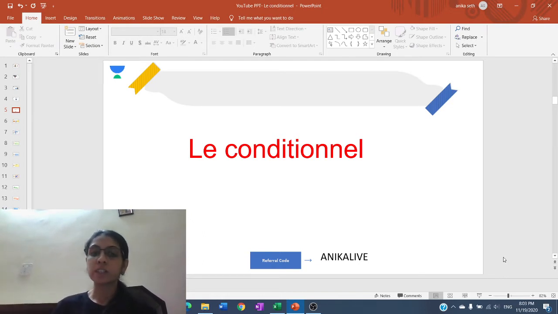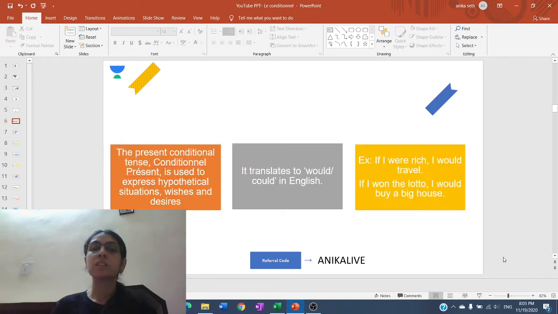So firstly, the conditional tense, the meaning. The present conditional tense is used to express a hypothetical situation, a wish, or a desire. A hypothetical situation means something which is not true at the moment. That is an imaginary situation, right? Then a wish or a desire: something that we hope for, something that we wish should happen, right?